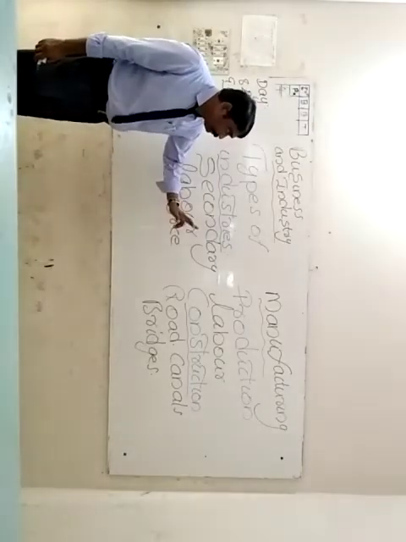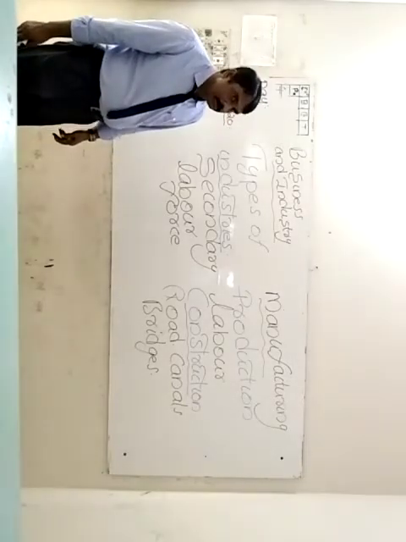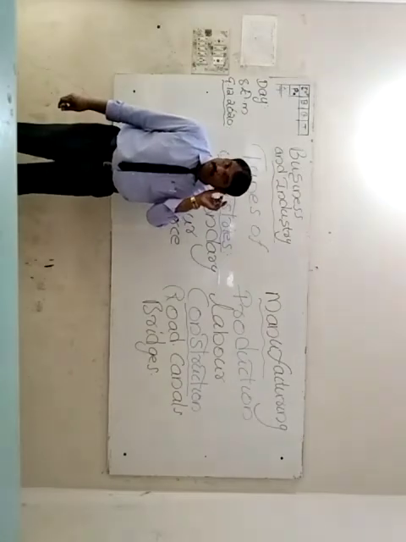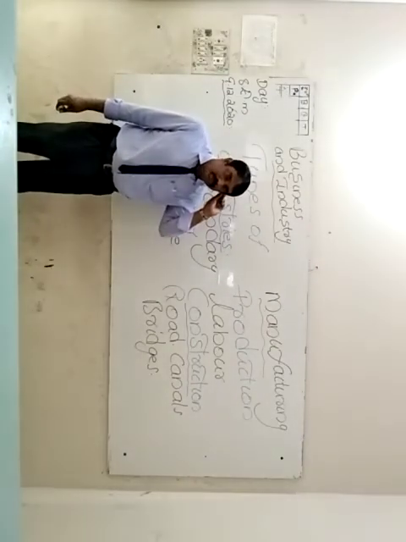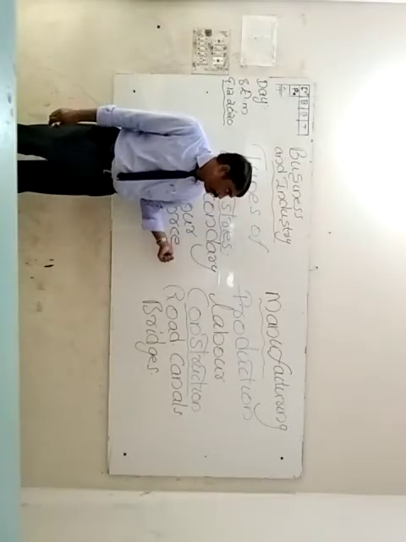Secondary industries can be divided into two. They are the manufacturing industry and the construction industry. What is the meaning of manufacturing industry? Also we have to know.